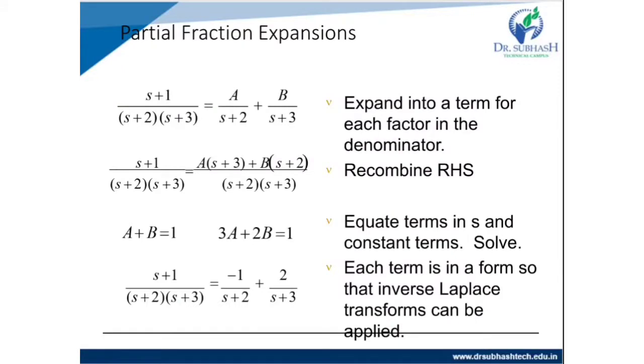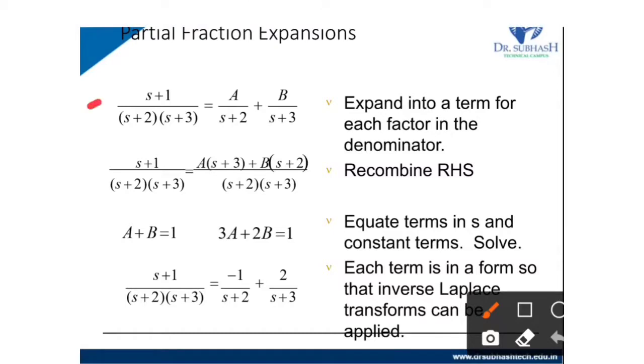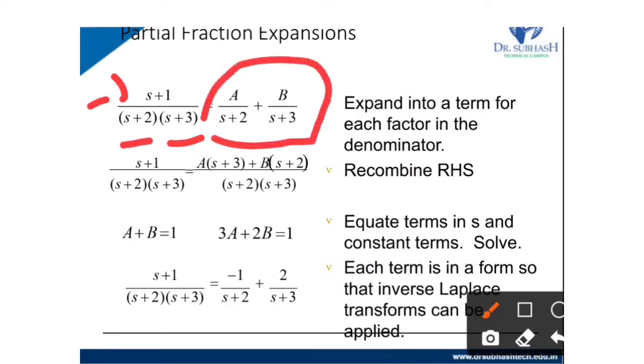So here is an example of partial fraction expansion. If given s plus 1 divided by s plus 2 multiplied with s plus 3, then we partial fraction it into s plus 2 and s plus 3. So we put a upon s plus 2 plus b upon s plus 3.